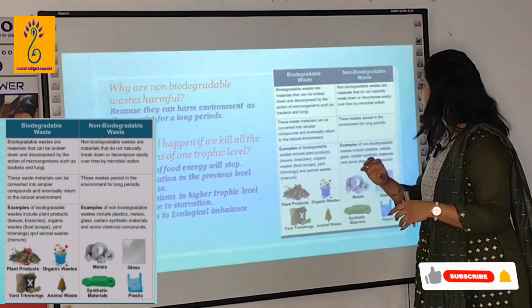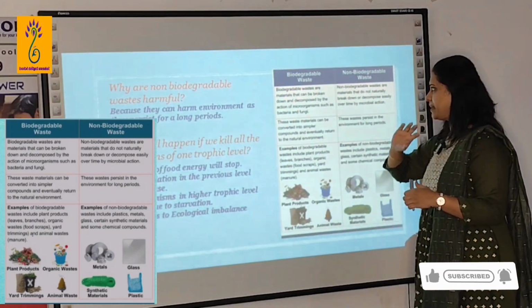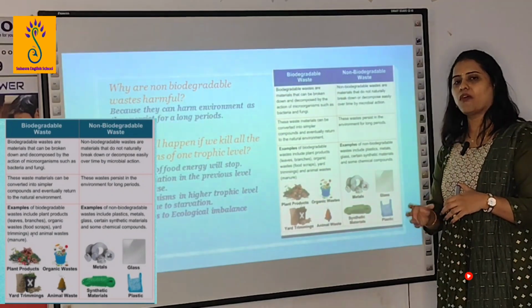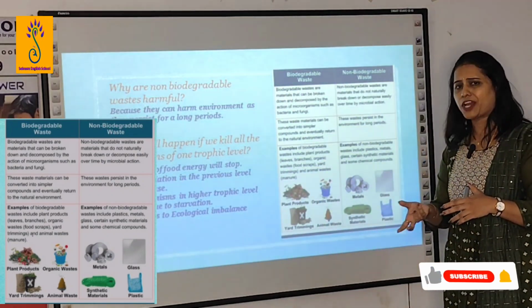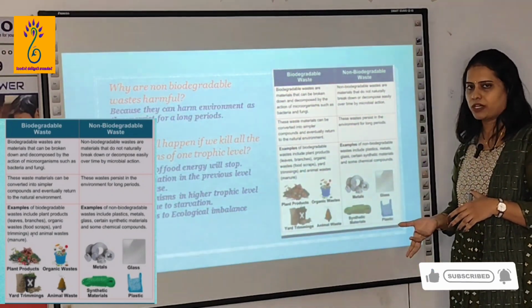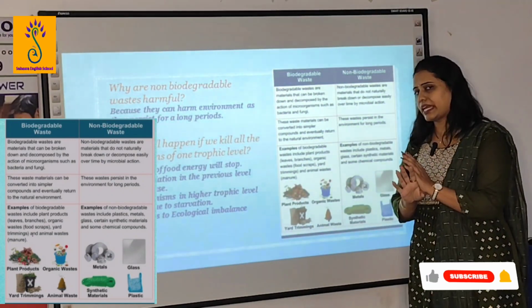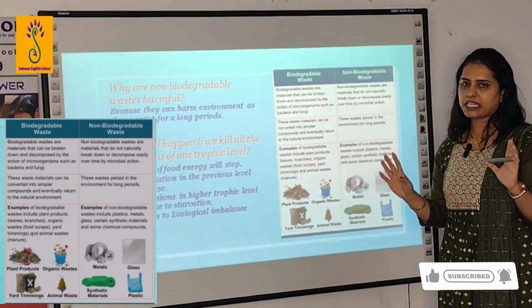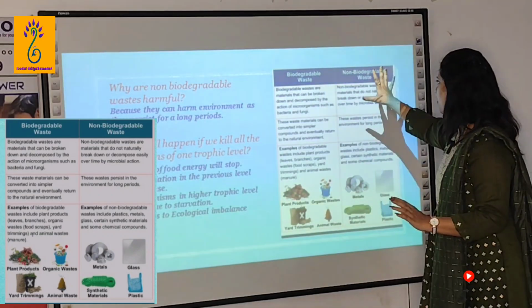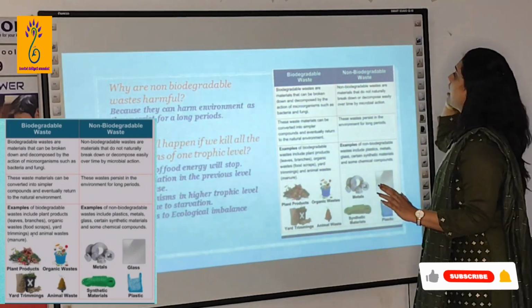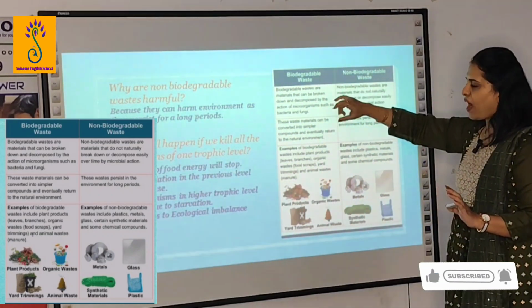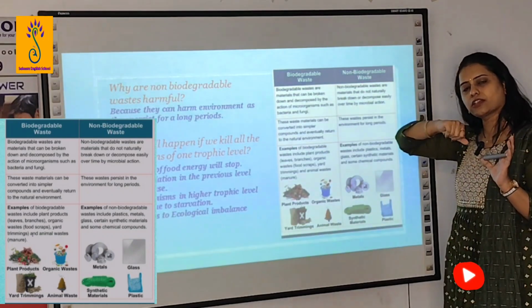We take any plant products as food, isn't it? Yes. So biodegradable waste are the materials that can be broken down or decomposed by bacteria or microbes into simpler molecules. Non-biodegradable waste cannot be broken down or decomposed by microbes. Those are non-biodegradable. The question might be, why is non-biodegradable waste harmful?